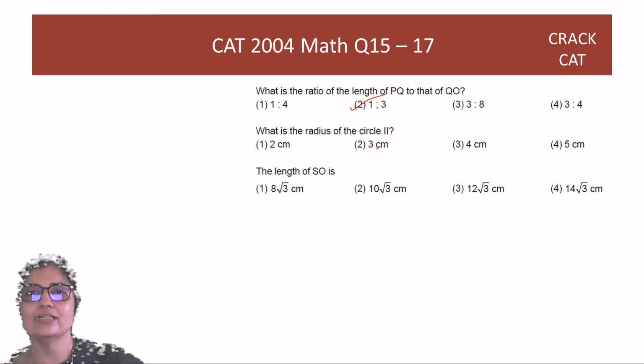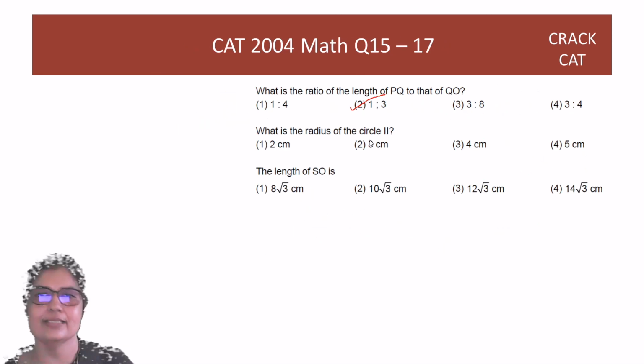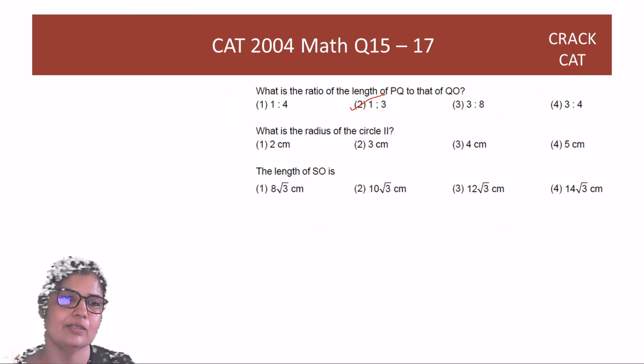What is the radius of the circle 2? We have already found that, 4 and 3, right? Exactly. So that is the second option, 3 centimeter.